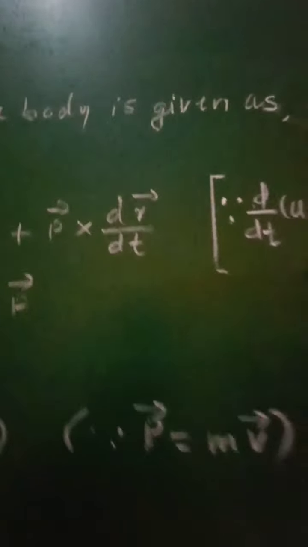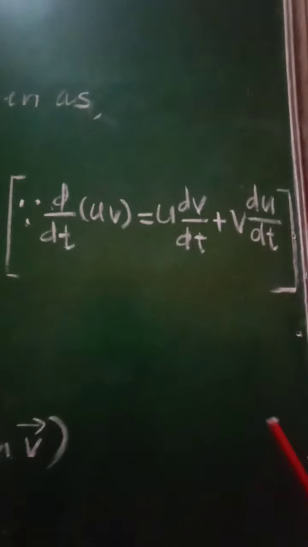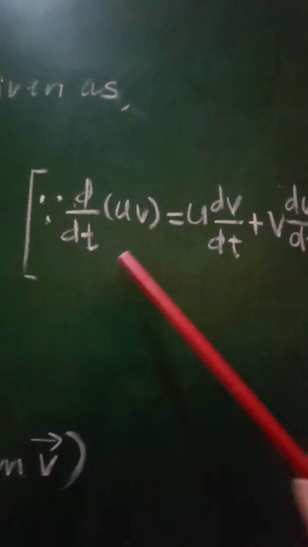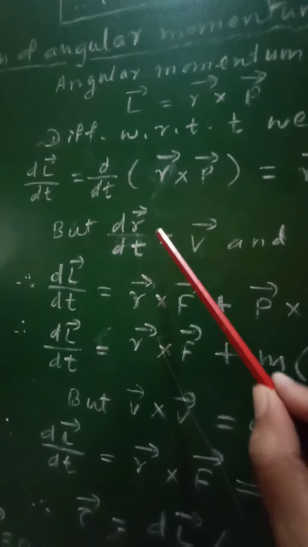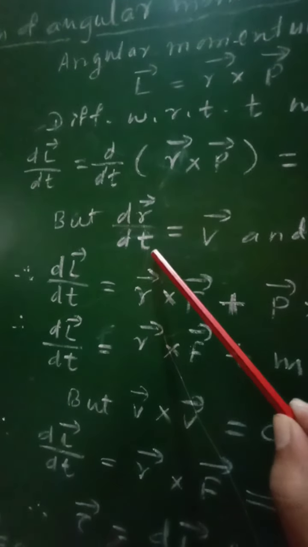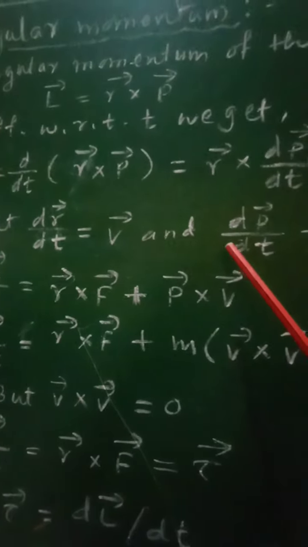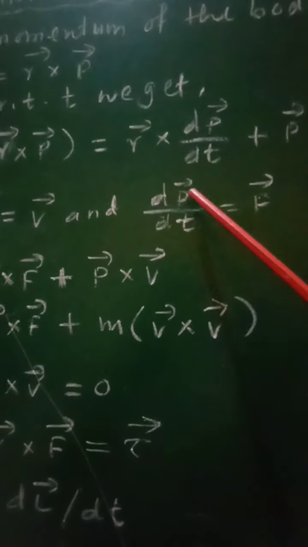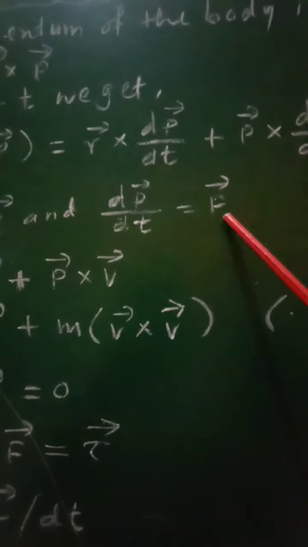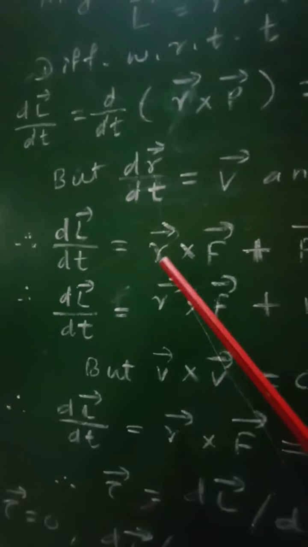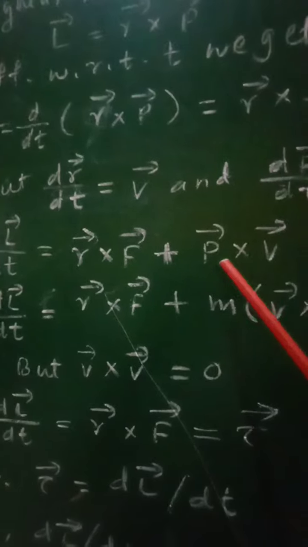Now this differentiation will be carried out by using the product rule, that is d by dt of uv equal to u into dv by dt plus v into du by dt. From this relation, dR by dt represents the rate of change of displacement with respect to time, that is velocity, and according to Newton's second law of motion, rate of change of linear momentum gives the force acting on that body. Therefore dL by dt equal to R cross F plus P cross V.